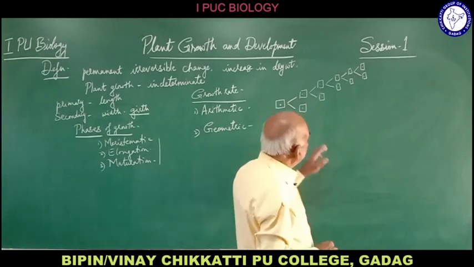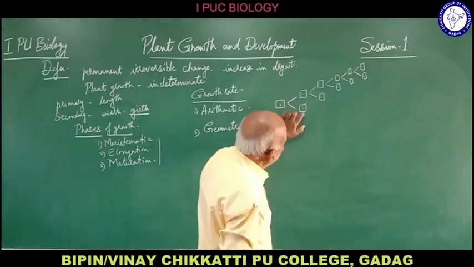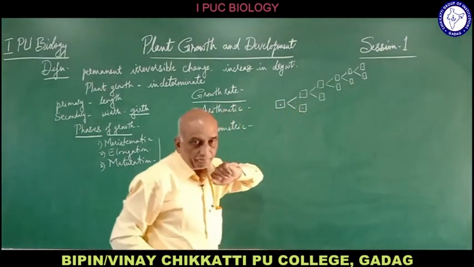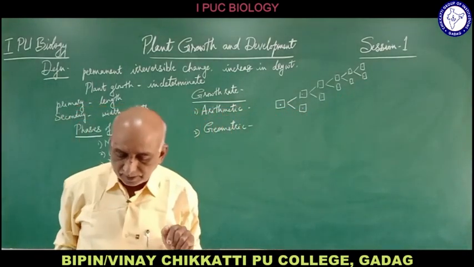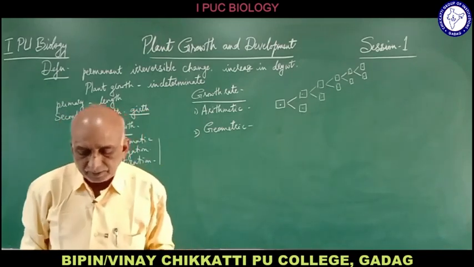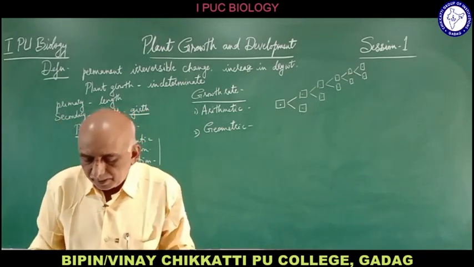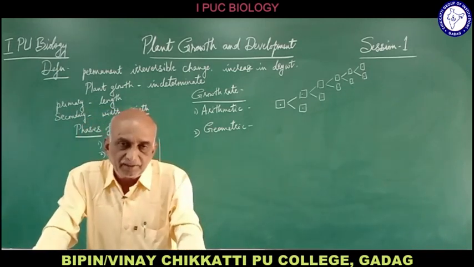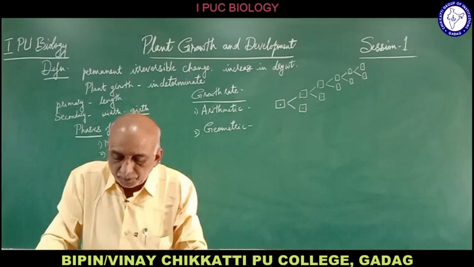So when we see this type of division, one cell will not be involved in the production of cells. This is arithmetic growth. The growth is almost constant, and the increase in the growth occurs in arithmetic progression. So this we call arithmetic progression.